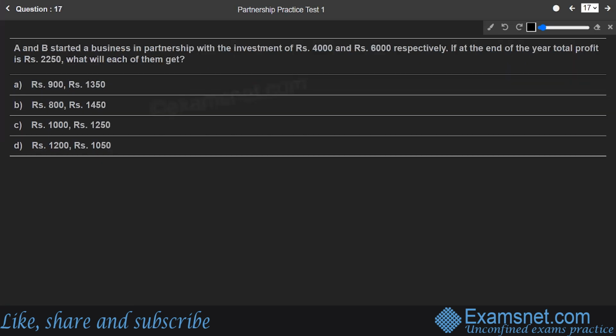Now, in question number 17, they say A and B started a business in partnership with investments of rupees 4,000 and 6,000. At the end of the year, total profit was 2250. What will each of them get? As you know, the profit share is distributed in terms of investment into time. They started the partnership together, so there is no time factor. The time factor can be taken as 1 for both, so let us ignore it because it is the same for both.